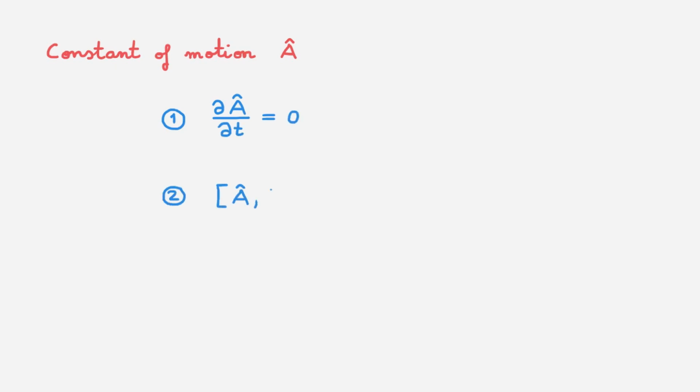Let's go! You'll probably be familiar with constants of motion in classical mechanics. In the classical context, constants of motion are quantities that are conserved throughout the motion. In quantum mechanics, however, the definition is more subtle. We say that an observable A is a constant of motion if it obeys two conditions. The first is that it does not explicitly depend on time, so that its time derivative vanishes. And the second is that it commutes with the Hamiltonian. And this is it. Any observable A that obeys these two conditions is a constant of motion in quantum mechanics.